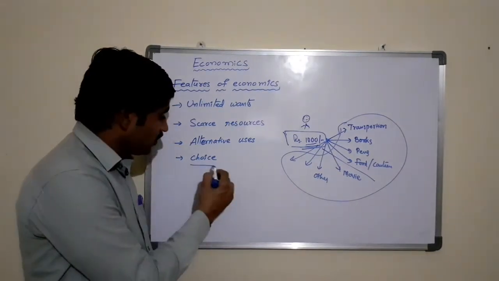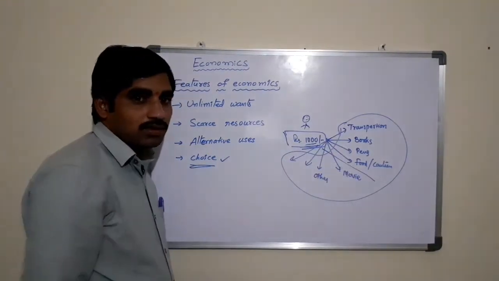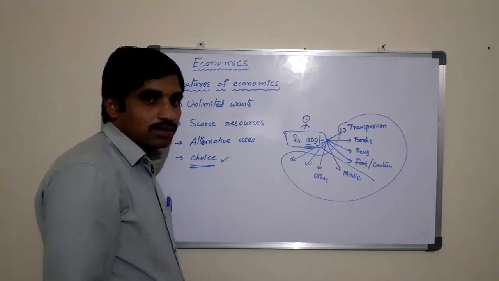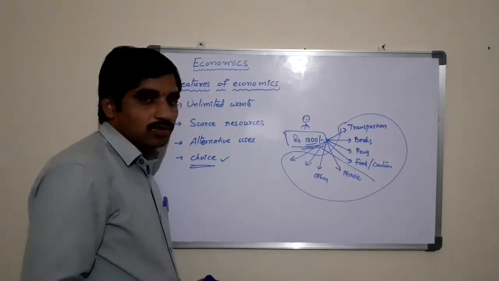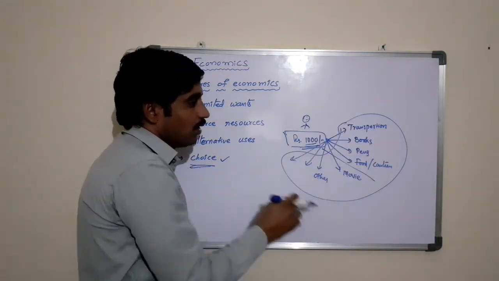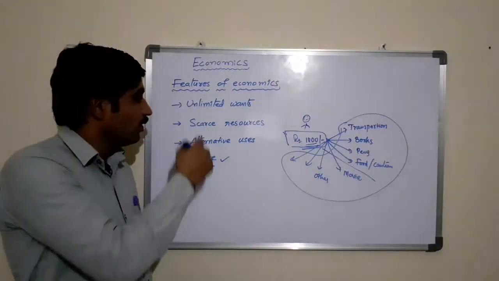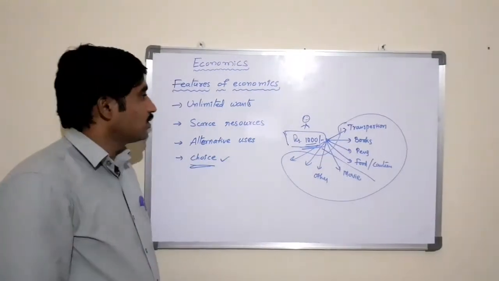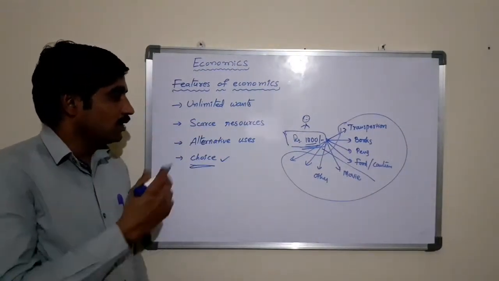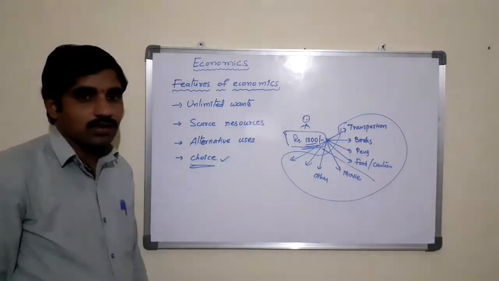The next one is choice. Out of all these alternatives, which can I select, which can I choose? Choosing the best out of the alternatives available is known as choice. So they are the four features of economics: unlimited wants, scarce resources, alternative uses, and choice.